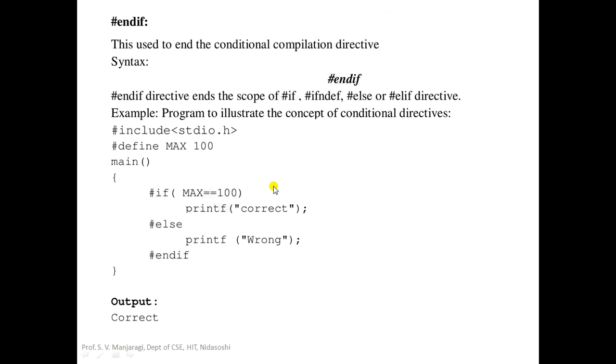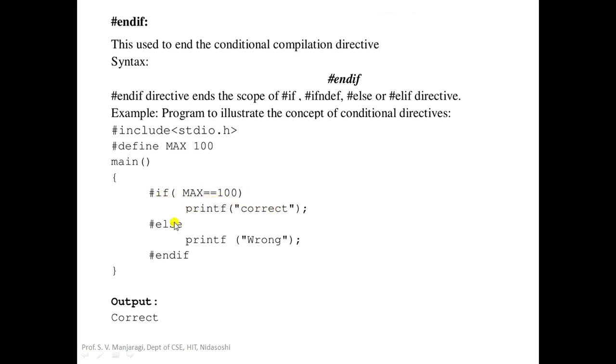Now let us take a simple program to illustrate the concept of conditional directives. So this program will begin with #include <stdio.h>. Then we have the preprocessing directive #define. It defines MAX as 100. Then inside the main function, we are making use of a conditional directive. So here we'll begin with #if, and the condition is MAX == 100. It will check whether MAX is equal to 100. If that is correct, then the statement processed here is printf "correct".